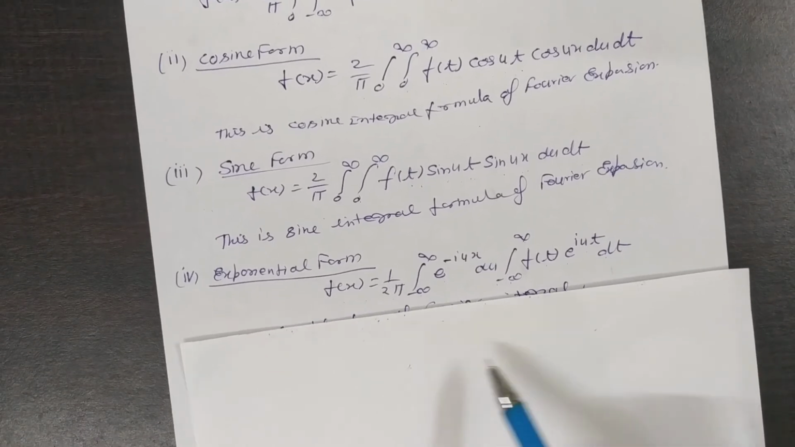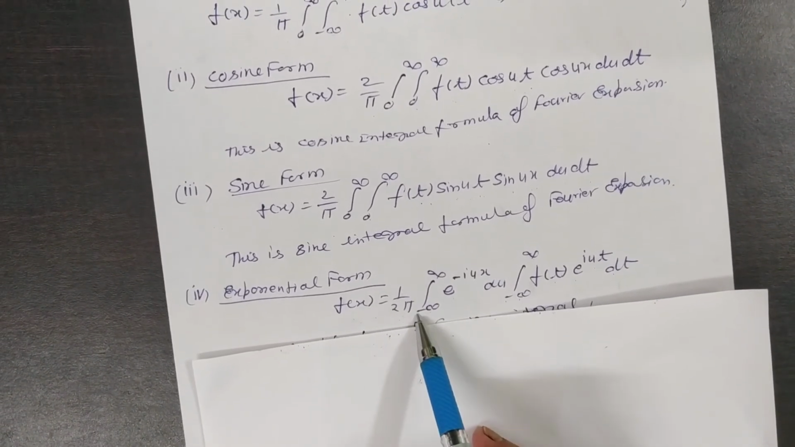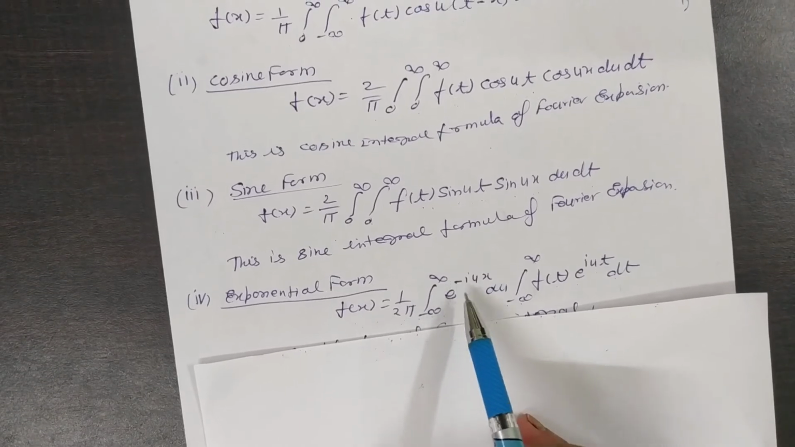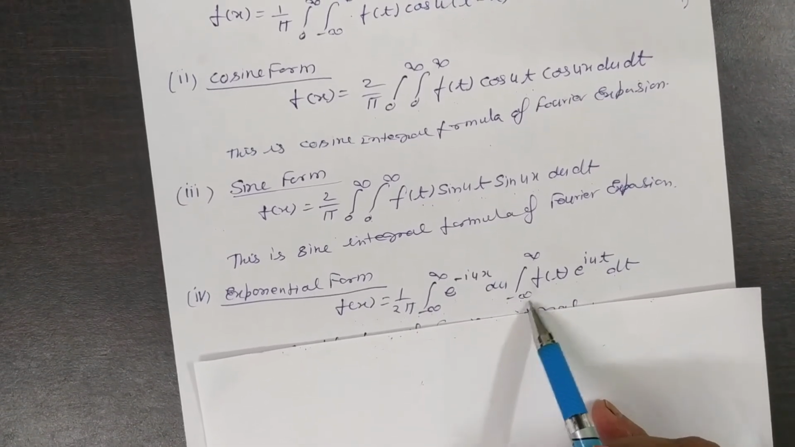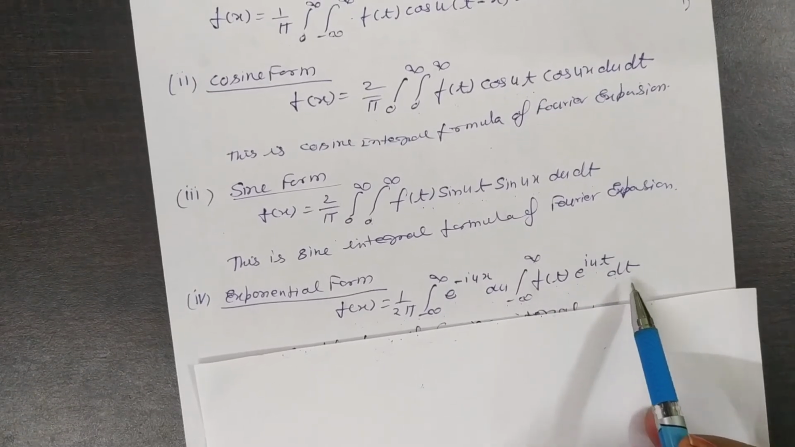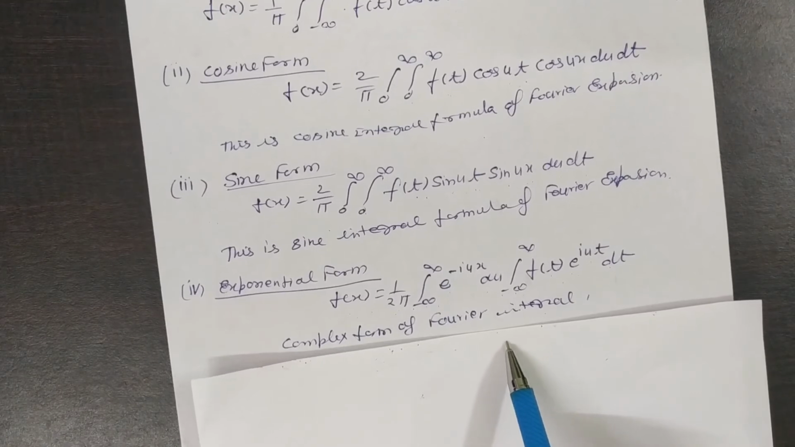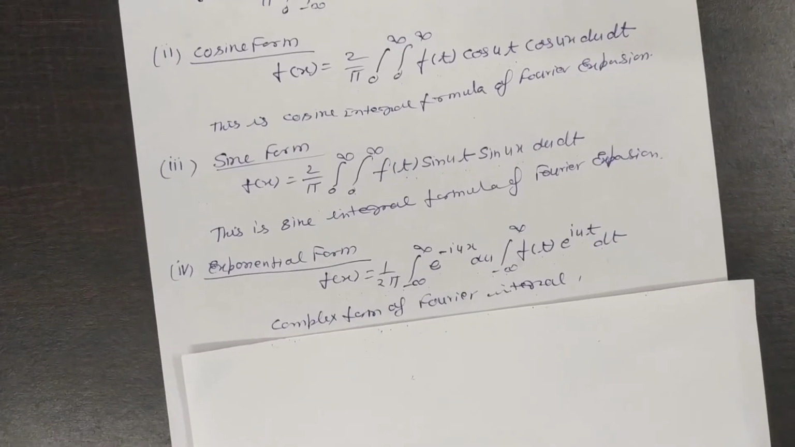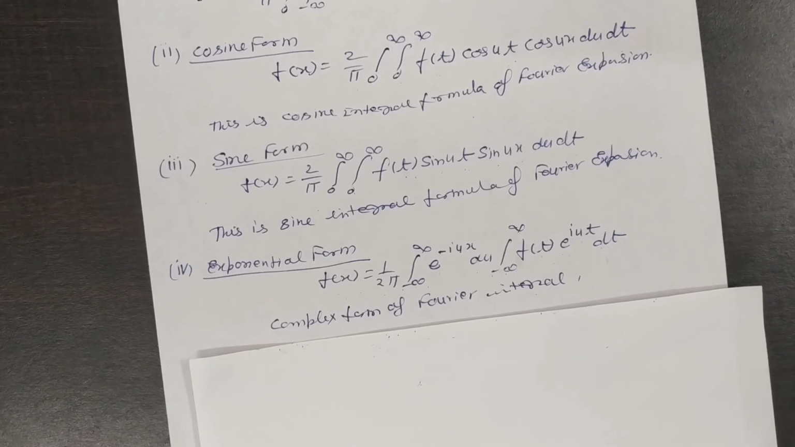Okay students, now for the exponential form, f(x) is equal to 1 by 2π, integral from minus infinity to infinity of e to the power minus iux du, integral from minus infinity to infinity of f(t) e to the power iut dt. Now this is the complex form of the Fourier integral. Actually these formulas we can evaluate by using the same integral formula. Yes, these are the results for the integral formula.